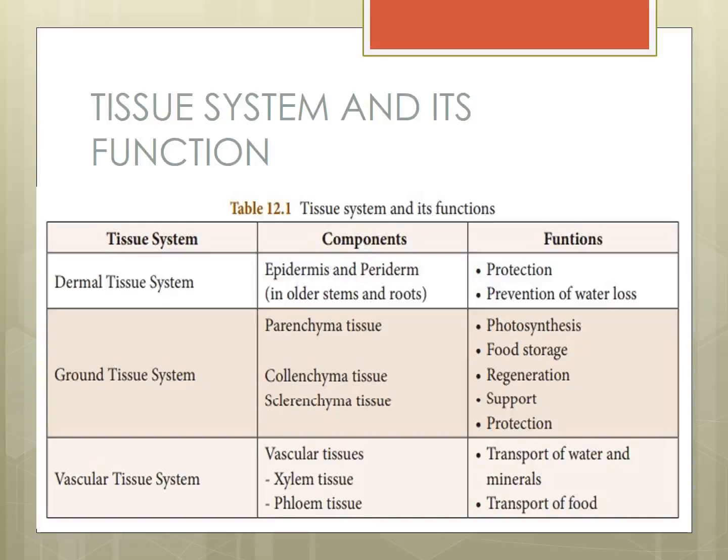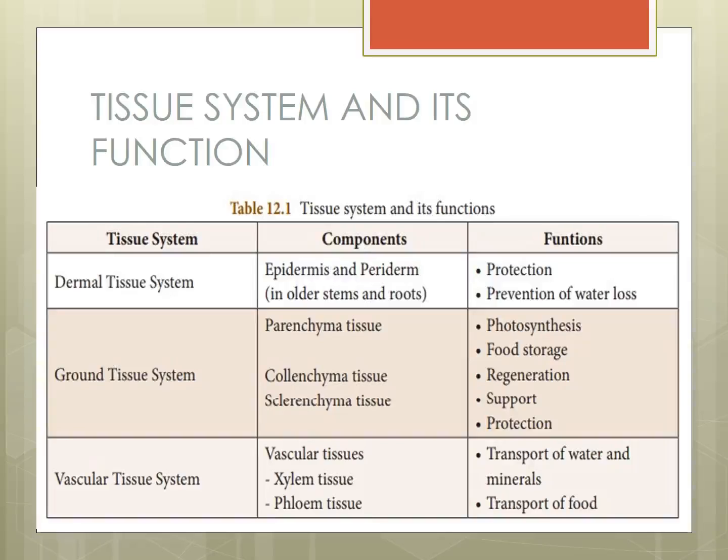Phloem tissue. Next, what is the function of phloem tissue? It transports food material from the leaf to all parts of the body. Okay, these are the functions of tissues. Have you understood? Understood or not?